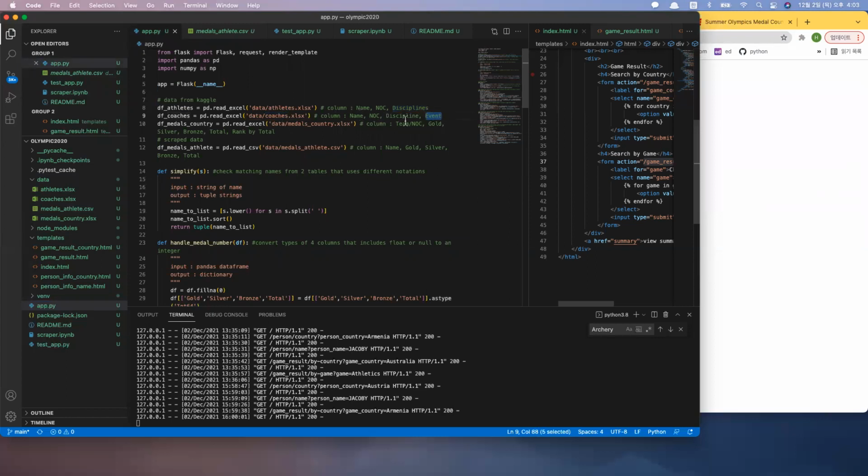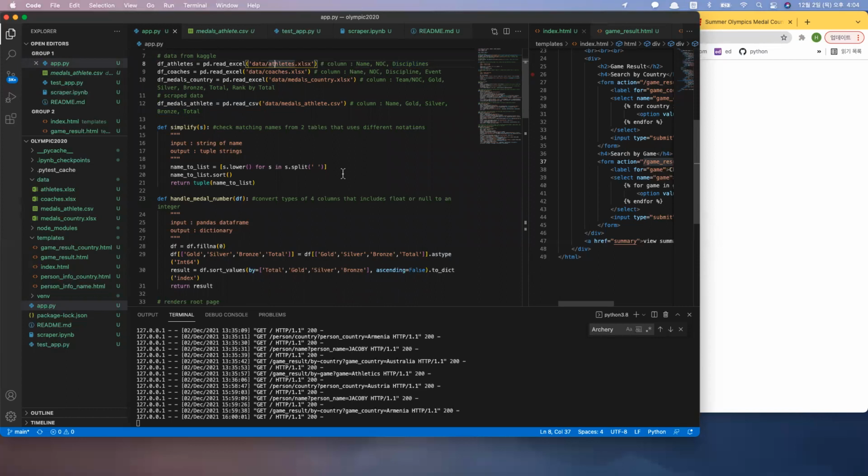The only difference is that it has events. And for the medals country, it has team name, which is the country name, and the gold, silver, bronze, total, rank by total number. And the data that I spread has name, gold, silver, bronze, and total. So later on in my code, I will be merging these tables to get the name of the athlete, country, discipline, and gold, silver, bronze total for each athlete. So that would be the major merge that I would be doing with two data frame tables.